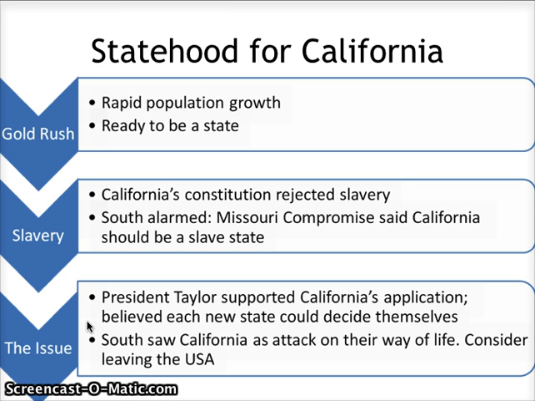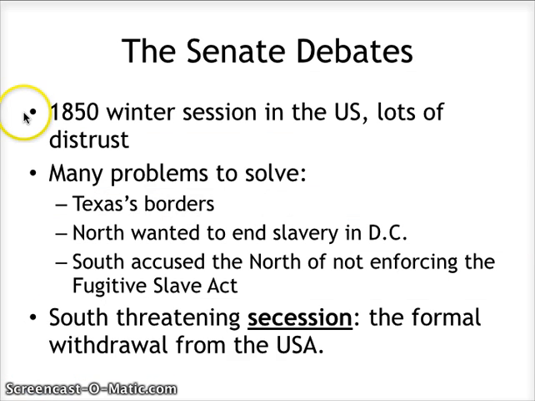The South, though, did not really agree with how President Taylor did this. The South actually saw this as an attack on the Southern way of life. Because of this issue, the statehood for California, we start seeing that the Southern states, who are slave states, are now starting to think about leaving the USA and the Union and becoming their own country. There are quite a few debates over this issue.